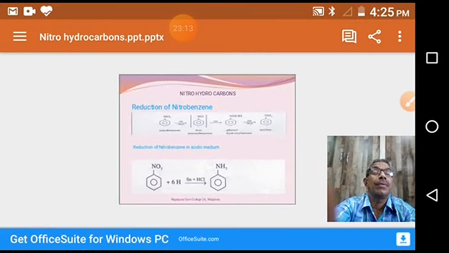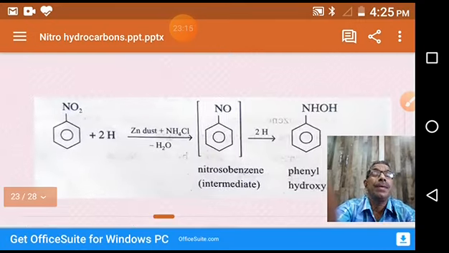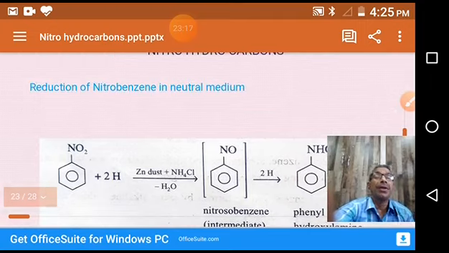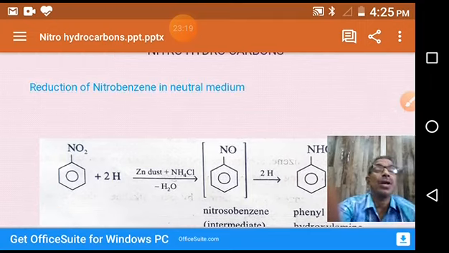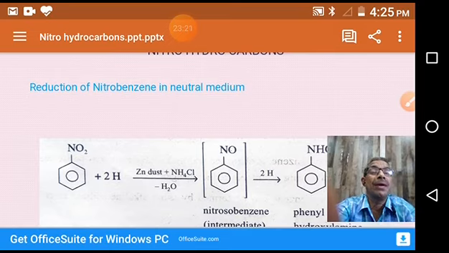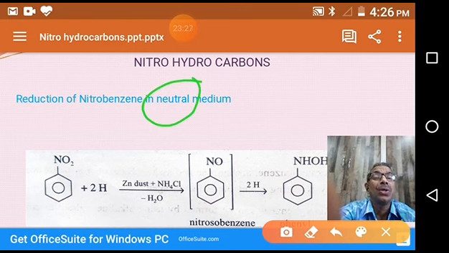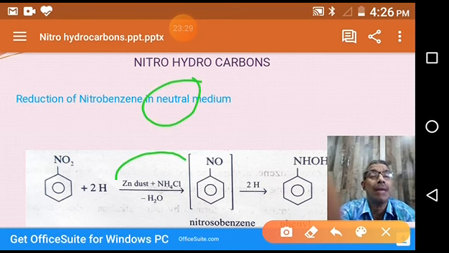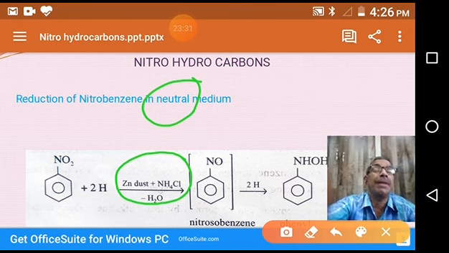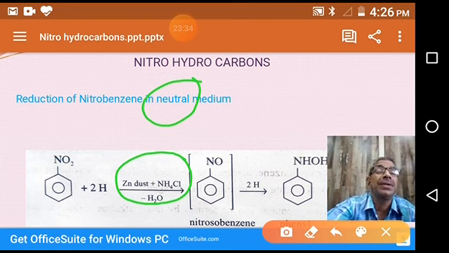Then you see the reduction reaction of nitrobenzene in neutral media. In the previous slide, we studied acidic medium. Now it is neutral medium. Zinc dust and ammonium chloride provide a neutral medium, neither acidic nor basic.